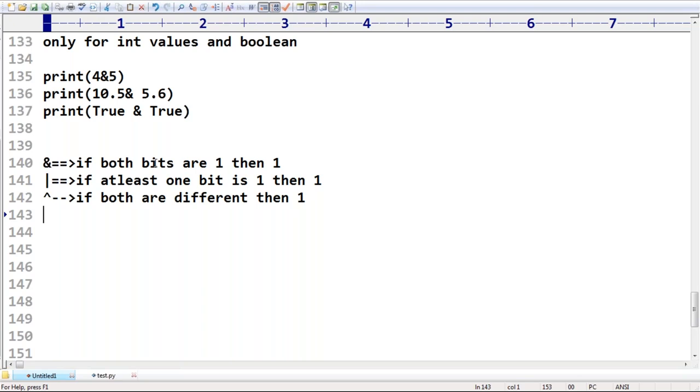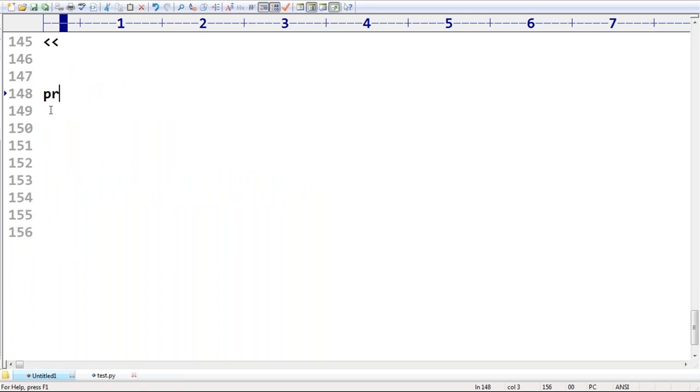Next, the complement operator. It's very simple, sir. The complement of 0 means 1, the complement of 1 means 0, like this. So you people should be aware of this knowledge, sir. How you are able to do it, I will explain with small examples. Next, these are bitwise right shift and bitwise left shift. That's all, sir. Now come to an example so that you can get much clarity.